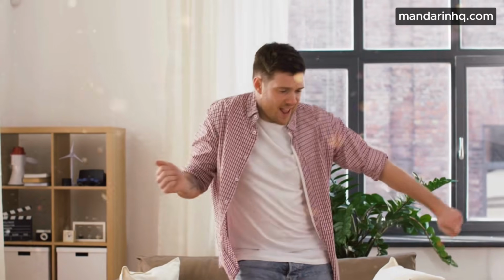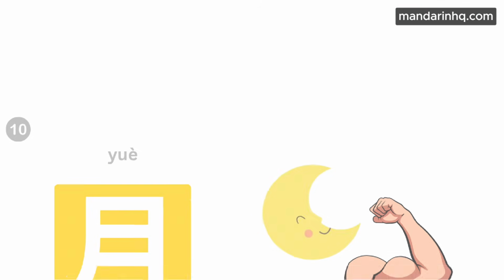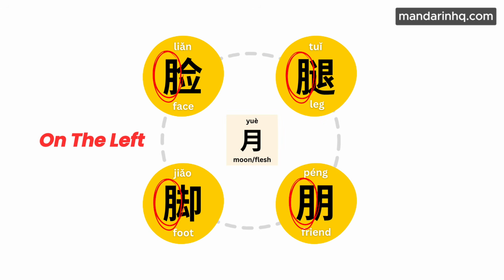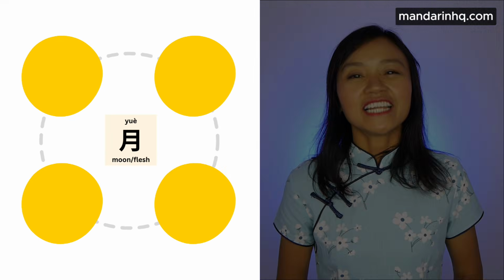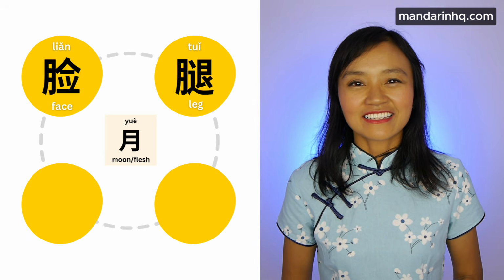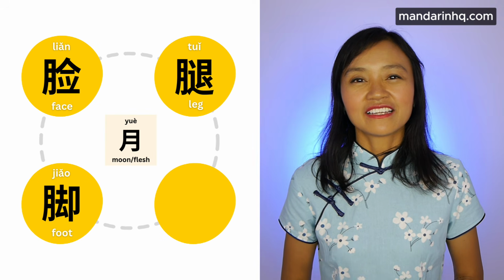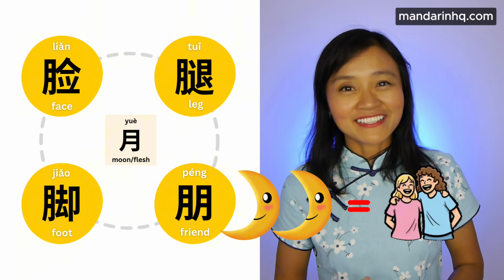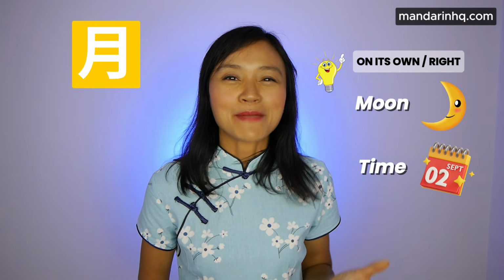And for our final radical, a classic trickster. 月 moon, flesh. But when it's on the left side of a character, it's often a transformed version of the flesh radical. It's related to the body. 脸 face, 腿 leg, 脚 foot, 朋 friend. Two moons side by side equals friends. 月 on the left, think body parts. On its own or on the right, think moon or time.